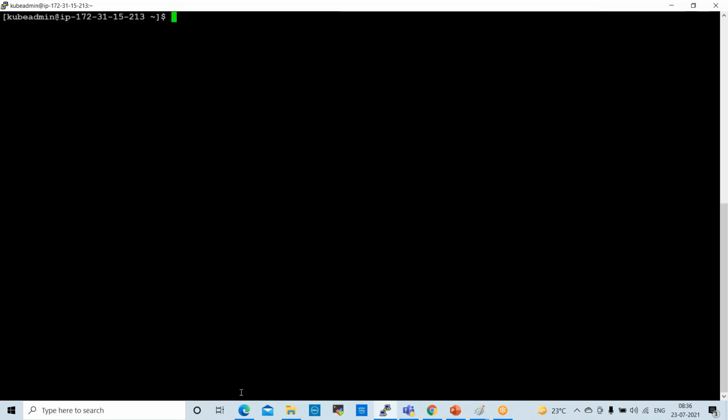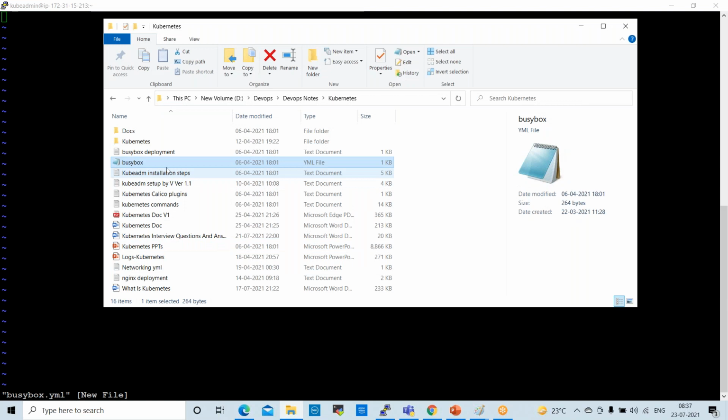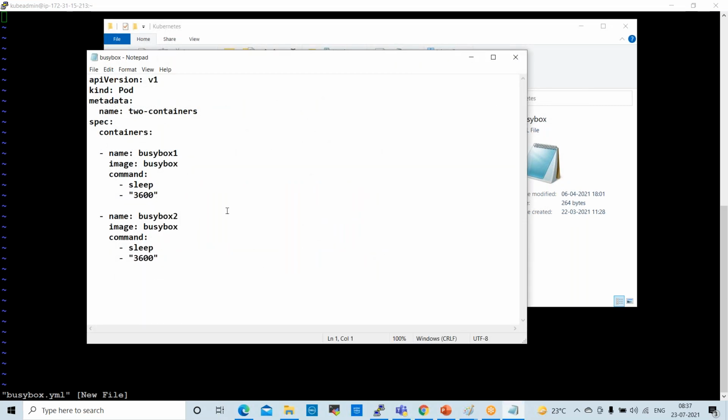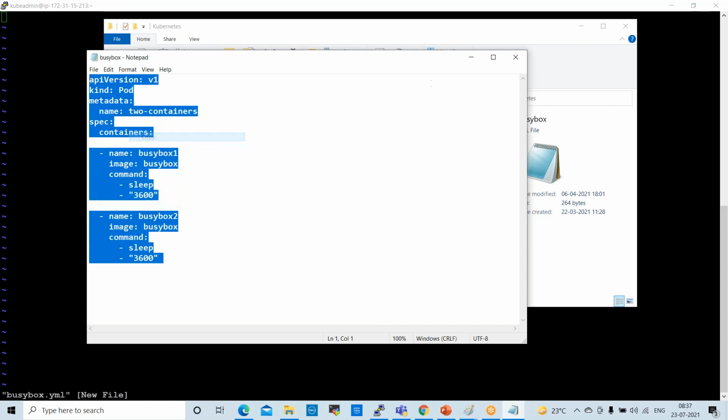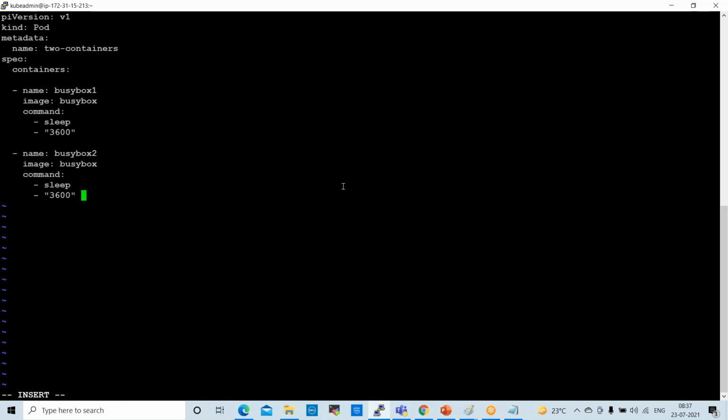Clear the screen. Fine. Now we can create one file here: vi busybox.yml. In this we can paste whatever manifest we prepared. We are creating two containers inside the pod, that is why we require this. Okay. Copy this manifest file and paste it here.